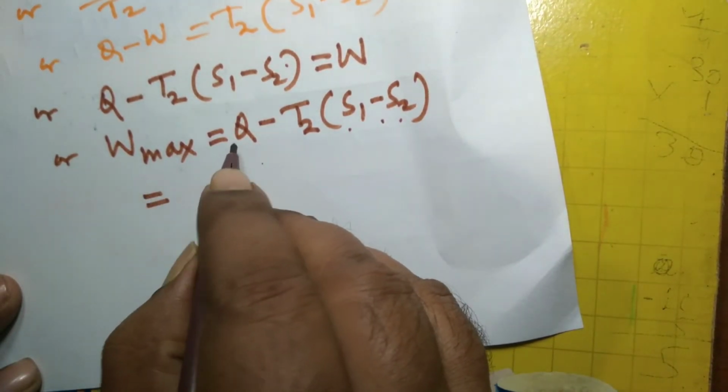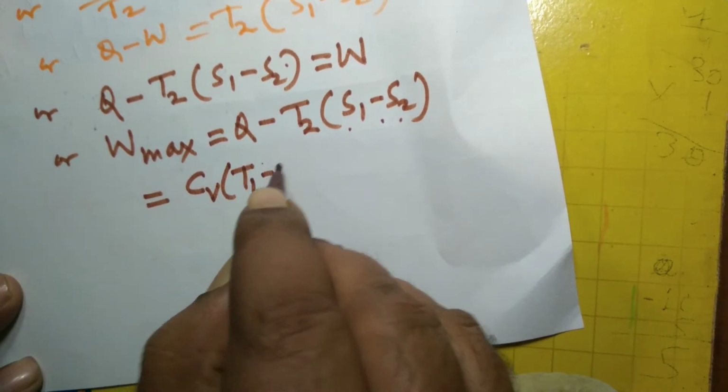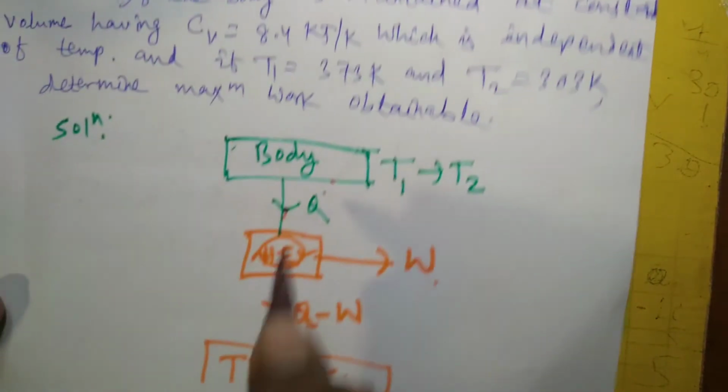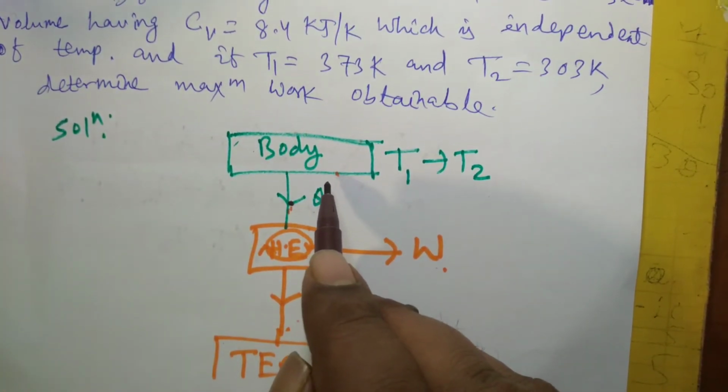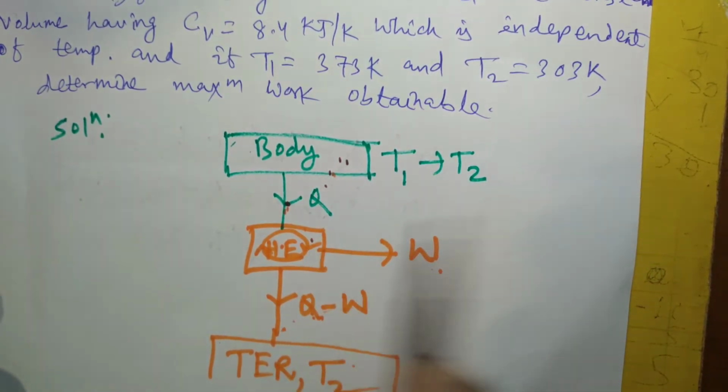And if you want to calculate this, Q is nothing but Cv T1 minus T2. Because you see, this heat rejected by the body is the product of heat capacity at constant volume Cb multiplied by the decrease in temperature T1 minus T2.